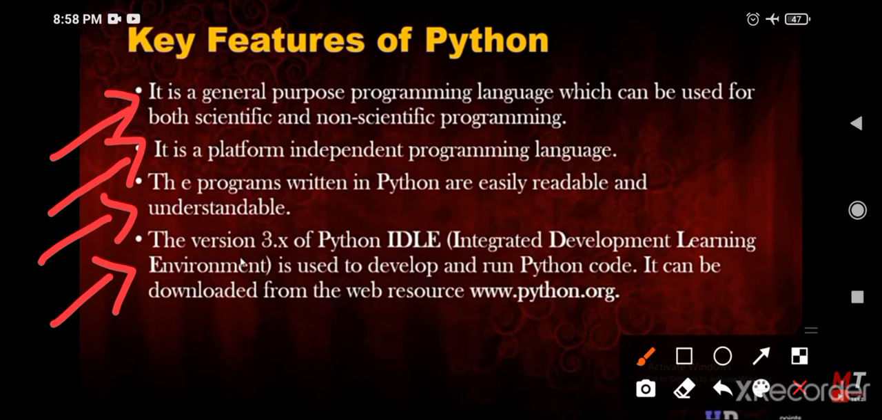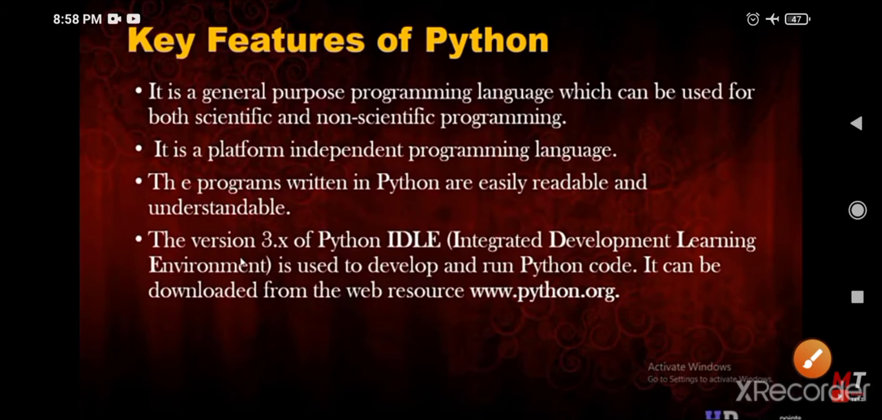The next point is that for version 3.x of Python, the Python IDLE, the integrated development and learning environment, is used to develop and run Python code. Python IDLE is our tool to run the Python code. It can be downloaded from the web resource www.python.org. On this website we can download Python IDLE to execute a program. Can you understand the key features of Python?